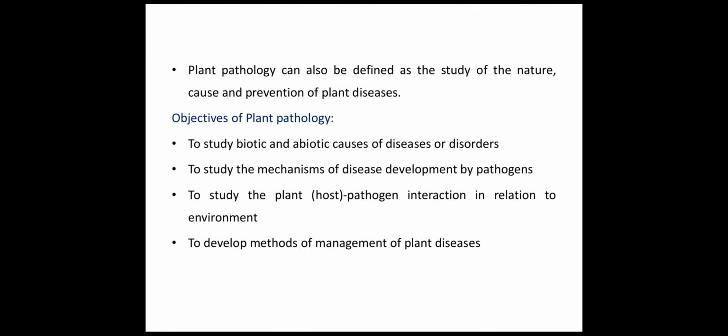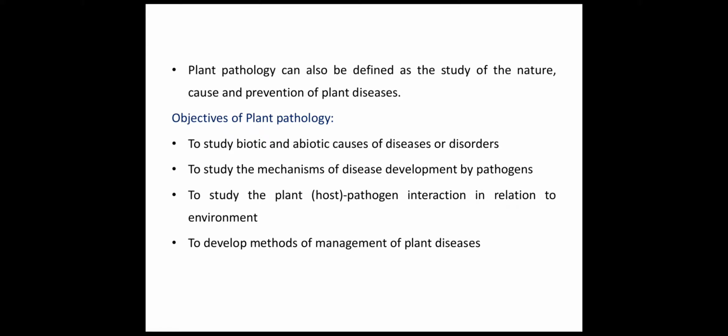Hello student, today we will study the first chapter of plant pathology, that is fundamentals of plant pathology. In that, first we have to know what is meant by plant pathology. Basically, plant pathology is also called phytopathology. It is the scientific study of plant disease caused by pathogen, environmental condition and some other physiological factors. Plant pathology can also be defined as the study of nature, causes and the prevention of plant disease.